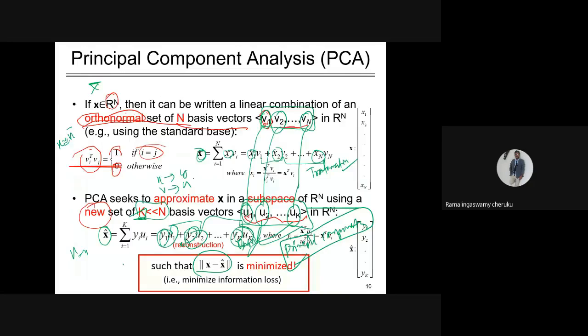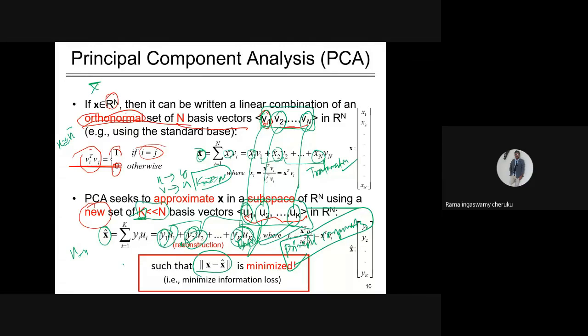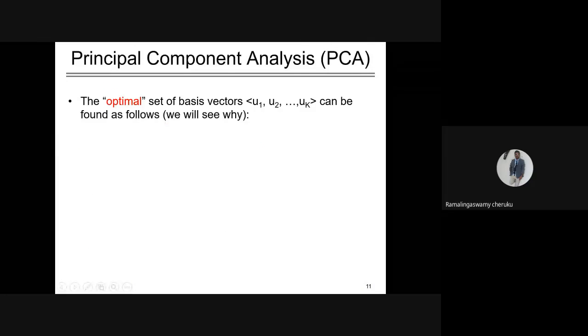So when K is equal to N, what will happen? When PCA approximates X in a subspace that also has N basis vectors, X becomes X bar, which means X minus X bar is equal to 0.